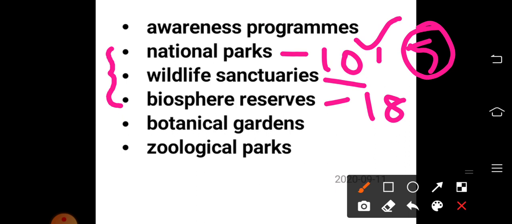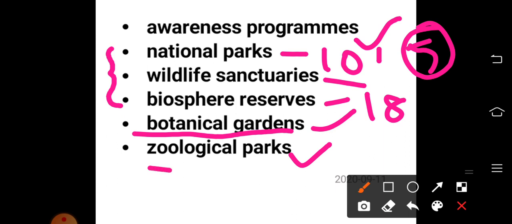The next, botanical gardens and zoological parks. You may have heard about the Tropical Botanical Garden in Palode in our district. In order to conserve some important species of plants, these botanical gardens are established across our country.